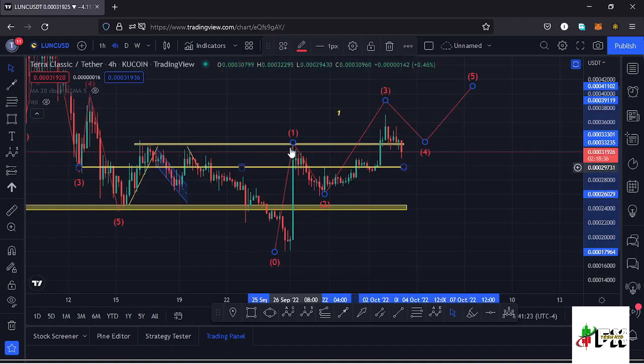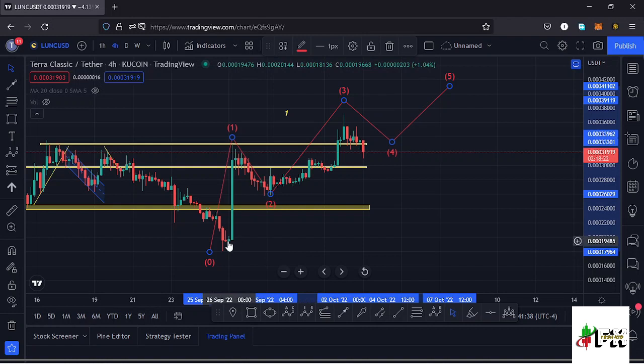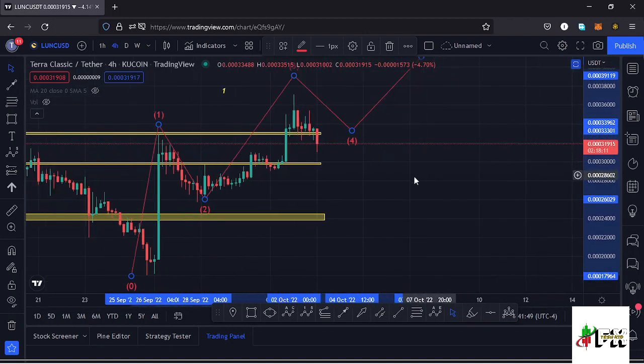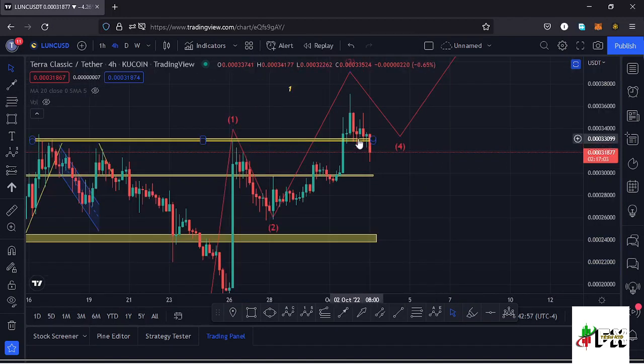Getting into the details of the formation of this higher Elliott wave count 1 within a wave 3, after making our low down there, we saw a very nice bounce to the upper side, managed to break above key areas of resistances, and after making the high that we made yesterday at around the $0.00037 mark, we are seeing a bit of a retracement to the lower side over here. And in that movement, we have also lost a key area of support at around the